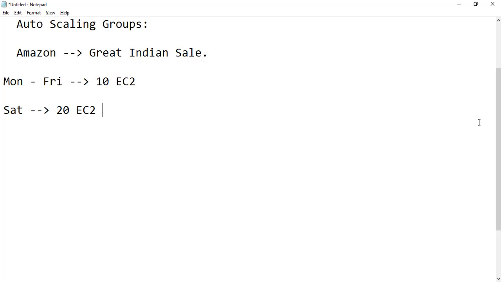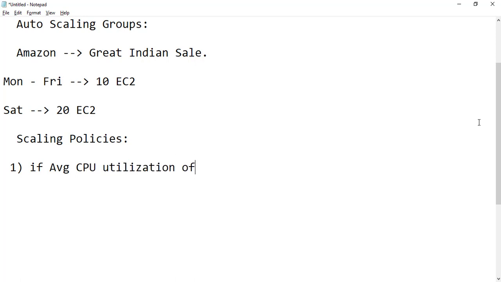To avoid that, we have an option called auto scaling groups. We can set up some conditions, called scaling policies, based on some conditions. For example, if the average CPU utilization of my EC2 instances is greater than 80%, then I want to add, suppose, 3 EC2s. I can mention these conditions like this.